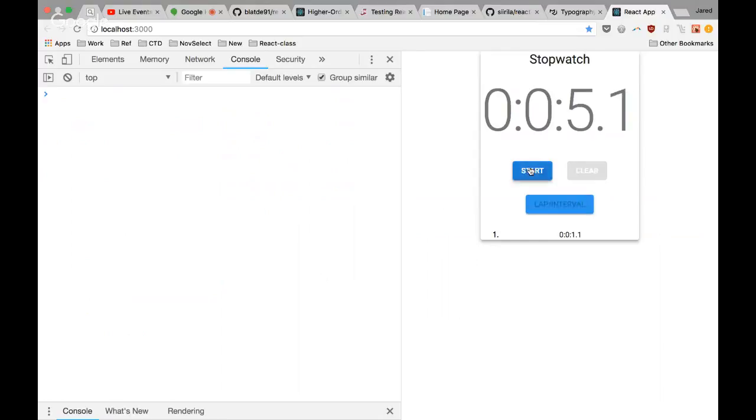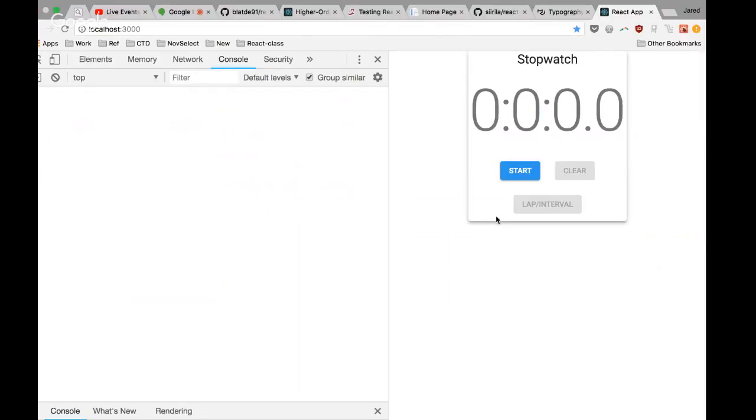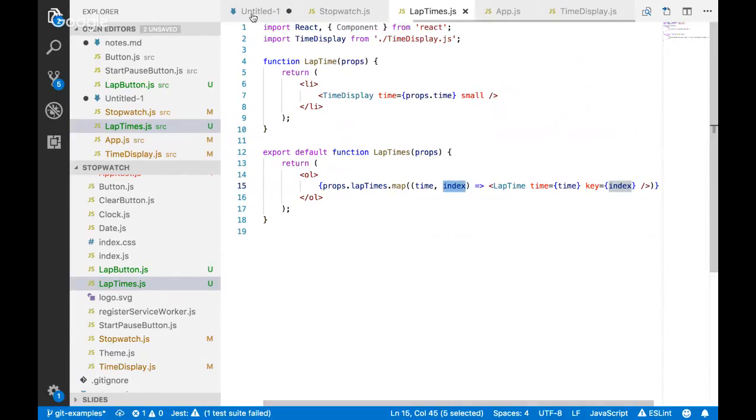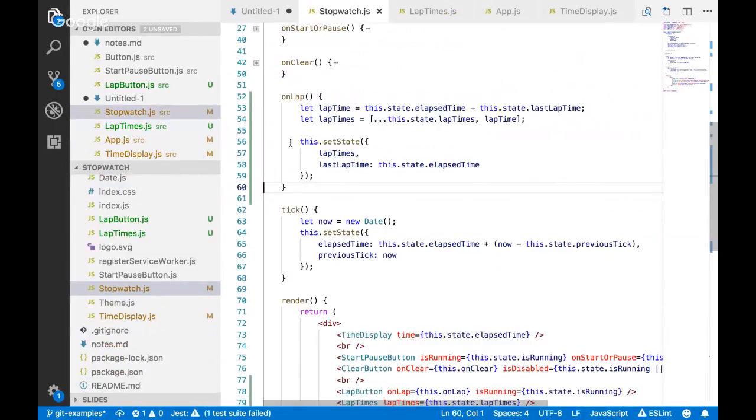If I click it too soon, that's interesting. I don't know why. Have you cleared that one? That state? Ah, maybe. Let me see. Yeah, that's why. See, I'm missing a bit of state cleanup, right?